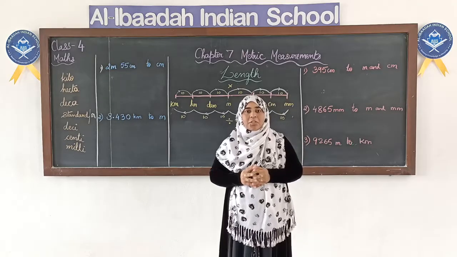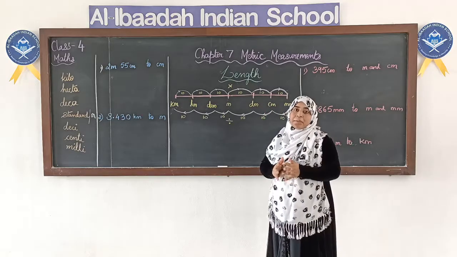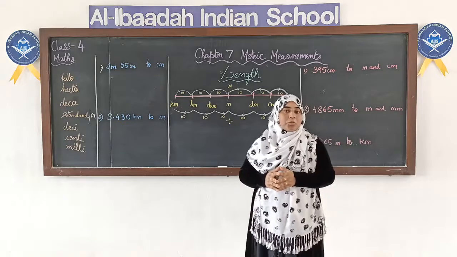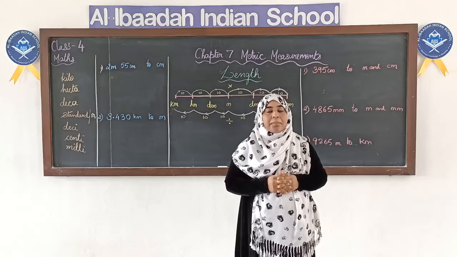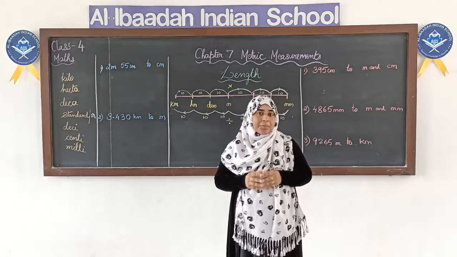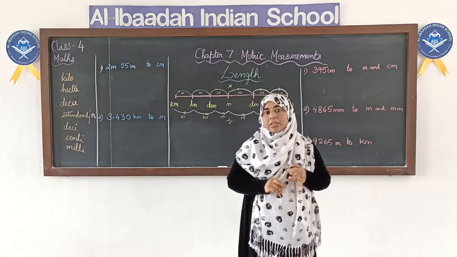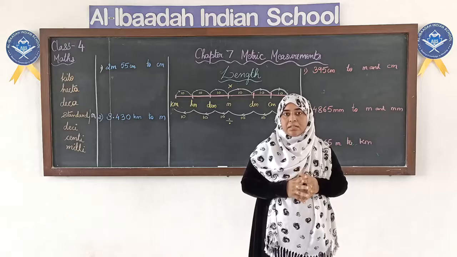Today we are going to start a new topic, that is metric measures or metric measurements. Metric measurements means we are going to learn how to measure different things. In metric measurements there are three types of measurements that we are going to do: measuring the length, measuring the weight and measuring the capacity. Capacity or volume means the same.